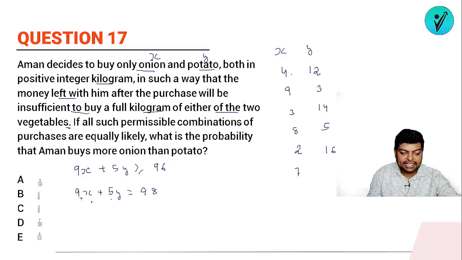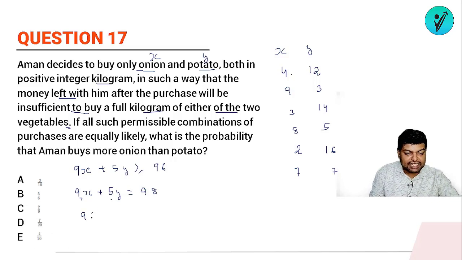हो रहा है क्या? देखो, 9 7s are 63, ओके, and 63 माइनस 98, तो जब आप 63 माइनस 98 करोगे तो it should be what? 35 and it should be 7. 7 5s are 35, okay, and 63, so 35 and 63 will work. Next, what we can have?